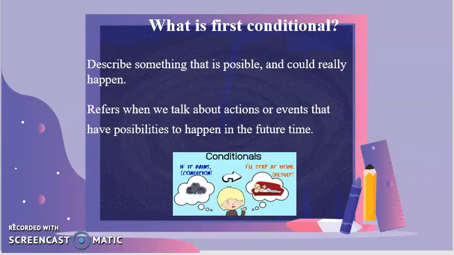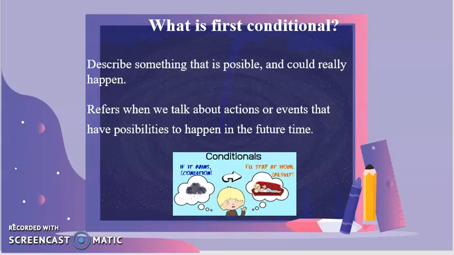This is a question. What is first conditional? It has two different meanings. The first one describes something that is possible and might really happen in the future. It is a plan that I have and that I want to do in the future.